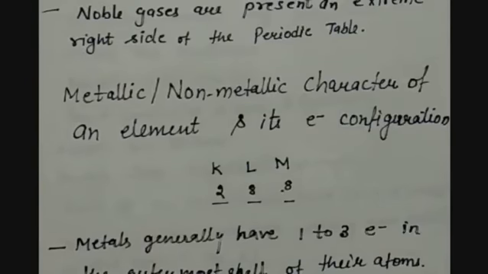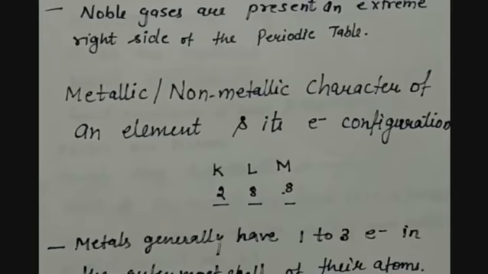One important question arises here: how will you identify the metallic character? The metallic and non-metallic character of an element is decided by its electronic configuration. Electronic configuration is the distribution of electrons of an atom or molecule in atomic or molecular orbits.